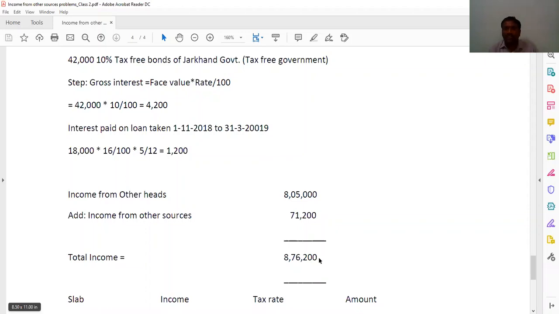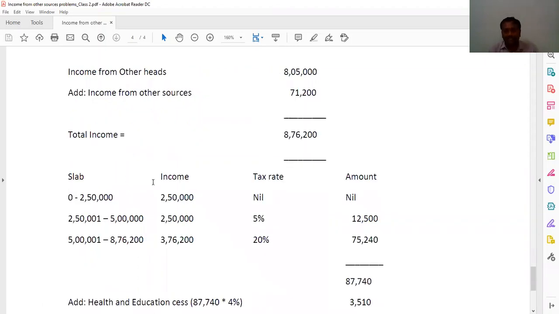As you are getting the total income as 8,76,200, then we need to make the slab: income, tax rate and amount. If the assessee's age is mentioned, we know below 60 is non-senior, 60 to 80 is senior, 80 and above is super senior. For non-senior slabs you know very well: 0 to 2,50,000 is nil. And 2,50,001 to 5 lakhs, 2,50,000 at 5% is 12,500. 5 lakh 1 to 8 lakh 76,200.